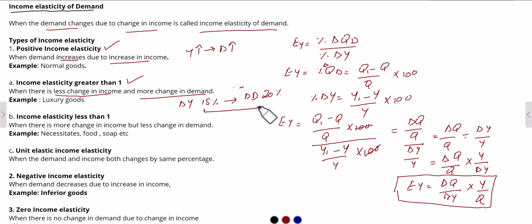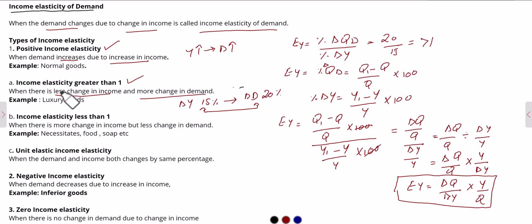So in this case, elasticity of income would be greater than 1. When we put these values in this formula, percentage change in quantity demanded is 20 and percentage change in income is 15. So when we solve it, our answer would be greater than 1. So income elasticity greater than 1 applies in those cases when there is less change in income and more change in demand.